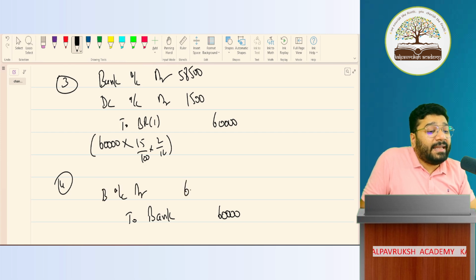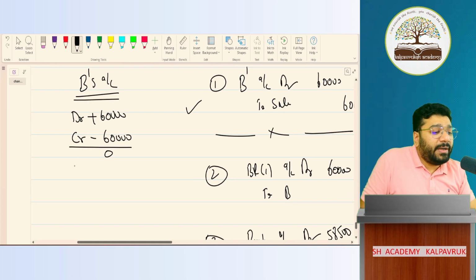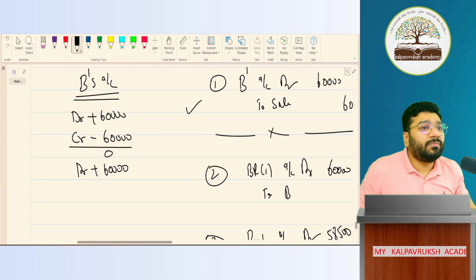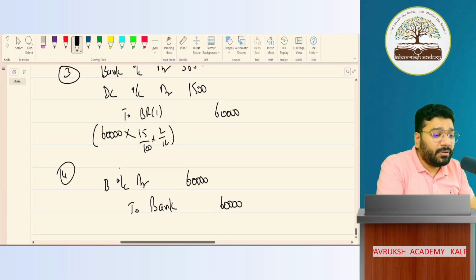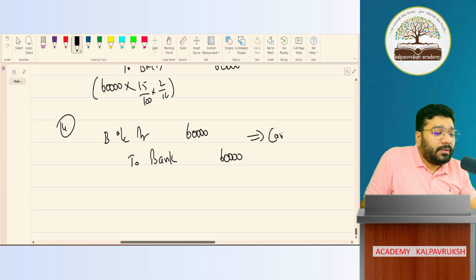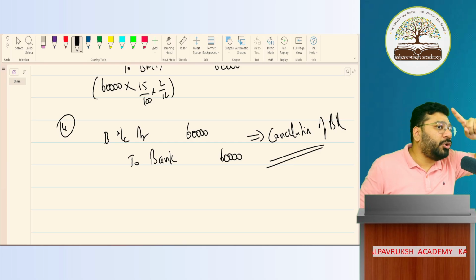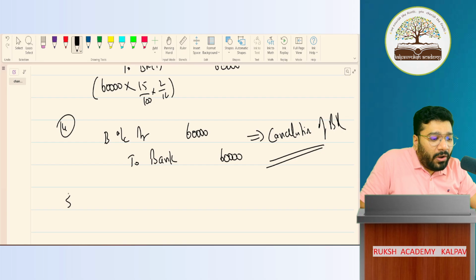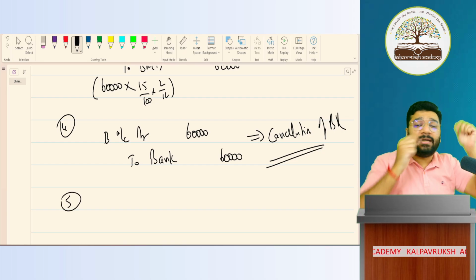So here we are recreating the debtor account. So come to B's account. How much did you debit now? Plus 60,000. So how much money should we recover from B now? 60,000 as of now. Got it, not got it? Okay. What is this entry called? Cancellation of bill receivable. Immediately after cancellation, I told you to do one thing. What is it? Always pass the interest due entry. Due entry means what? Expense to liability.